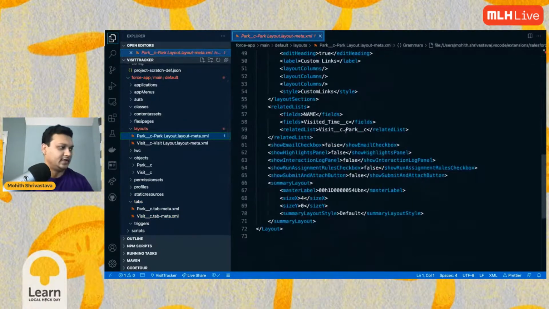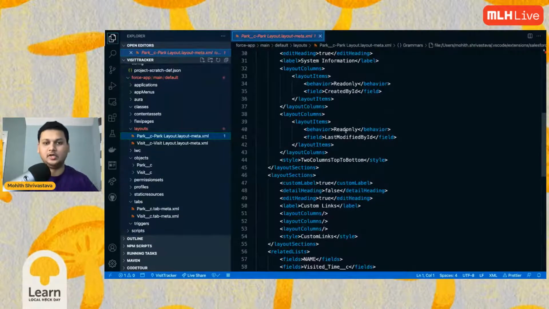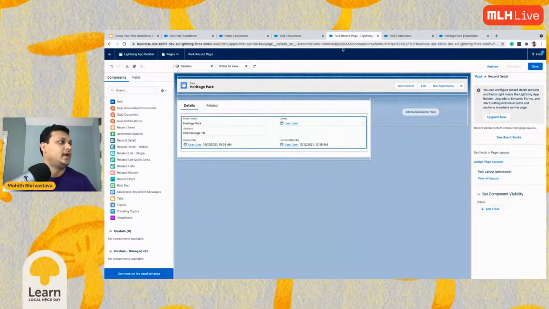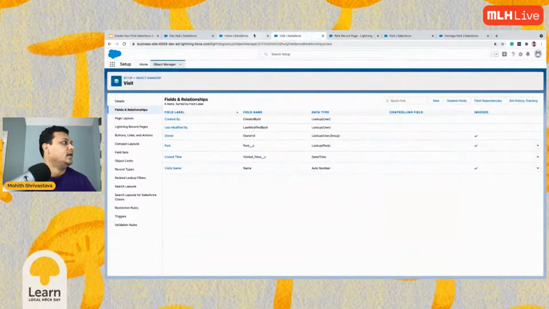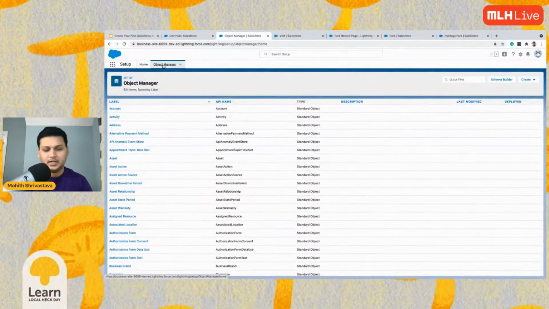This is the layout that automatically gets generated. This is the view that you see on the screen. So pretty much we created the object, we created the fields, we created all of this data, right? This is a simple example of how to build an application in Salesforce through clicks. And also we can enhance it.